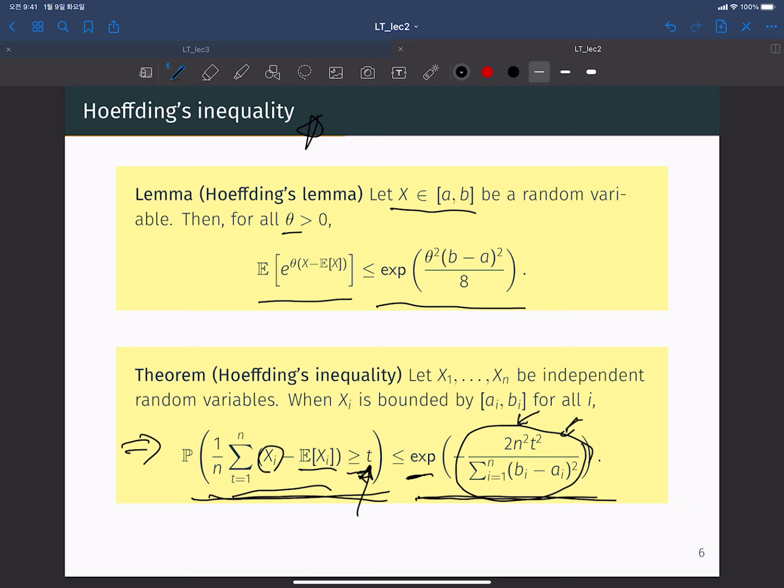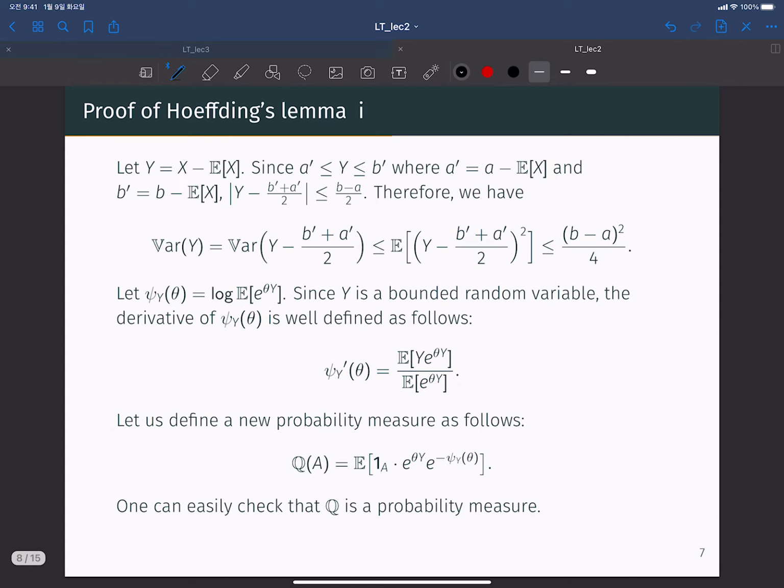The Hoeffding's inequality tells us a very nice property of concentration, especially when the random variable is bounded by some constant. Okay. So this is the proof of Hoeffding's lemma.